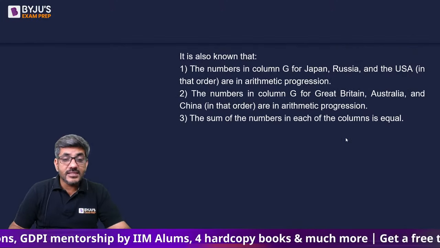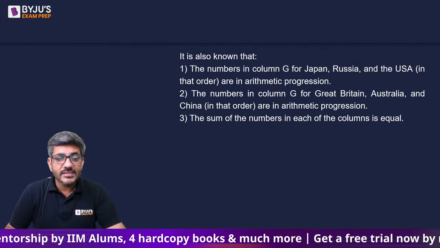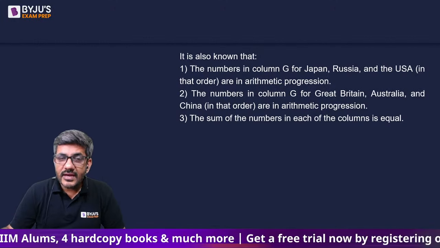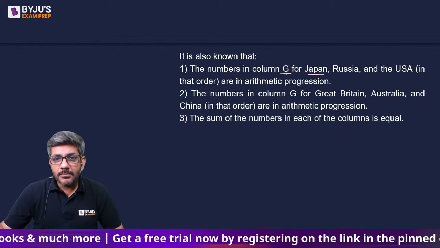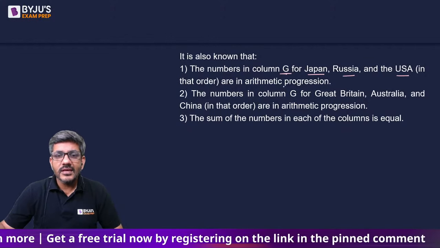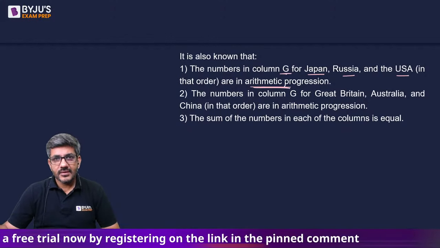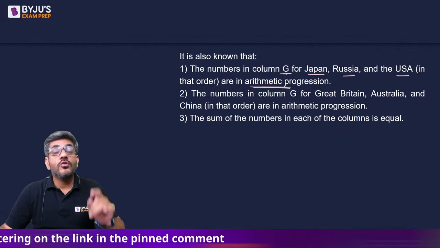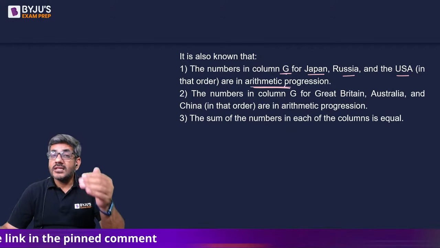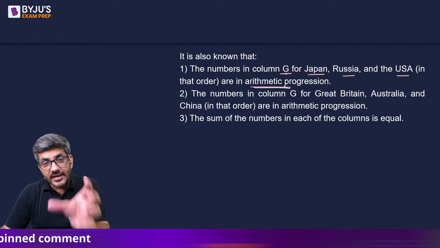Lastly, this is all the information that we have now. It says it is also known that the numbers in column G, that is for Gold, Japan, Russia and USA, they are in AP series, right? And numbers means, I told you, these are not the number of golds won by them. These are the numbers that are the part of that ratio.